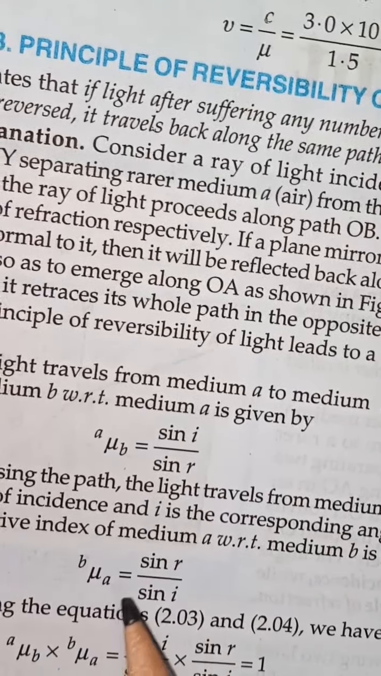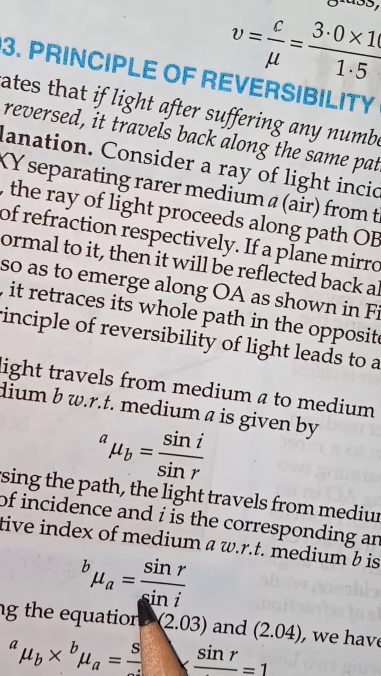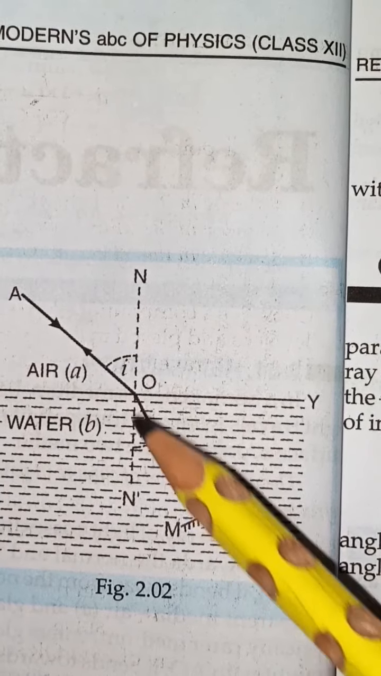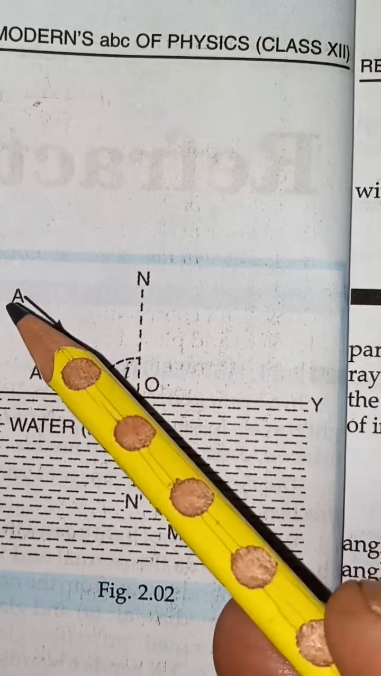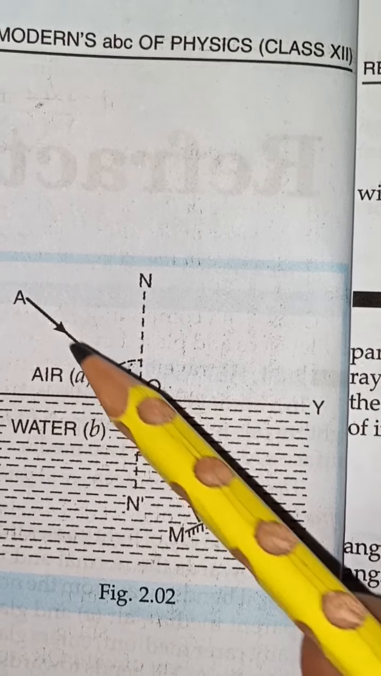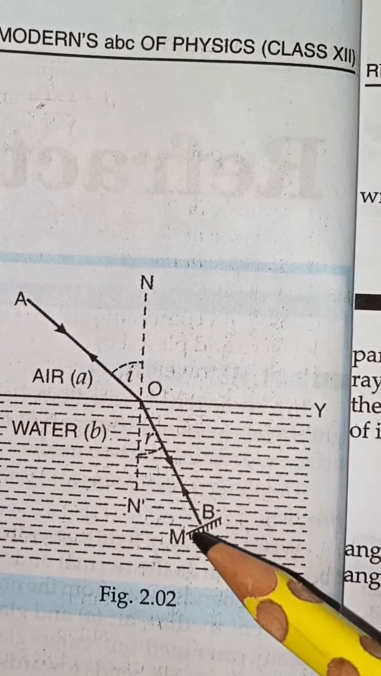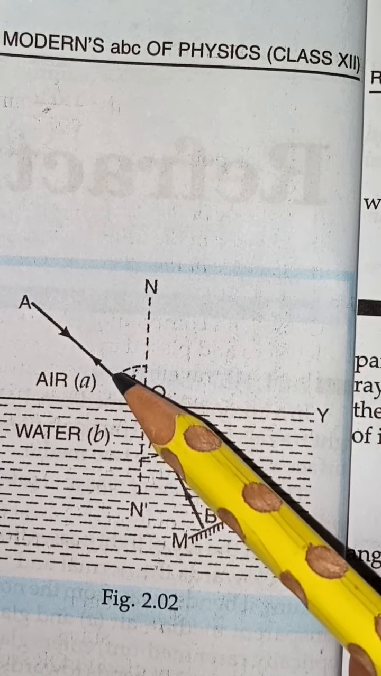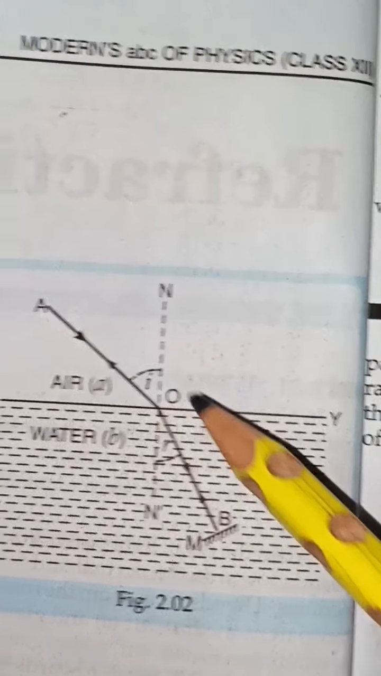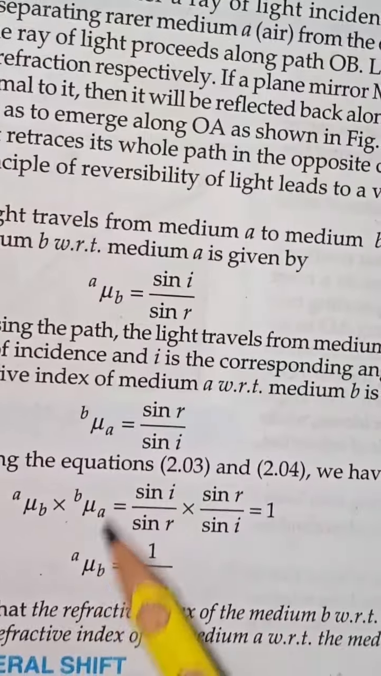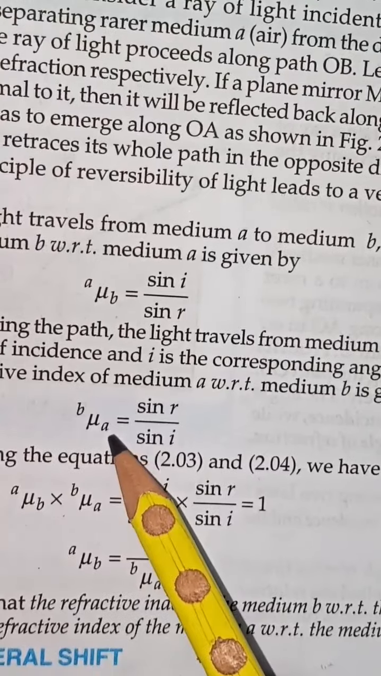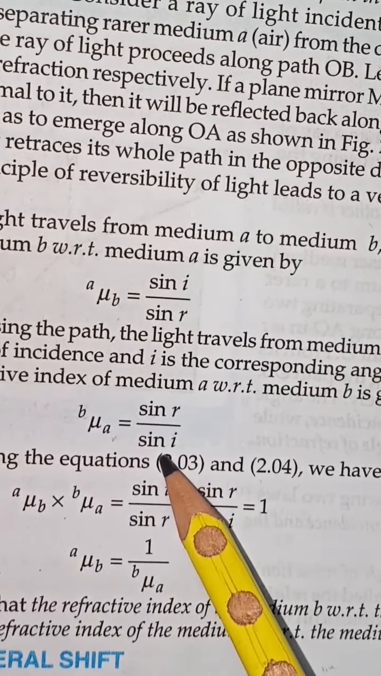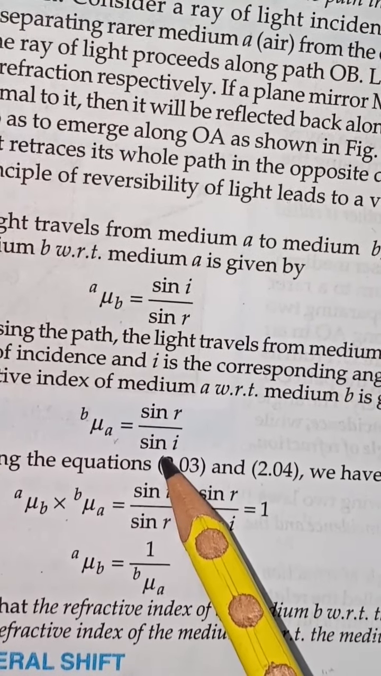But what is happening in the second case? Now in the second case, see, the light is coming from the water and going into the air. So what will I find out? The refractive index of air with respect to water. R will become the incident ray and I will become the refracted ray. So what can I write here? Just the reverse of that: the refractive index of A with respect to B is equal to sin R upon sin I. This is for the reflected ray.